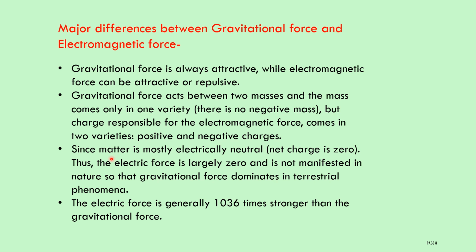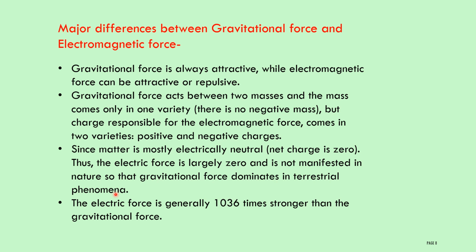Since matter is mostly electrically neutral, all the matter in the universe is electrically neutral. The net charge of matter is zero. Thus, the electric force is largely zero. Therefore, in the universe, electric charge is almost not manifested in nature, so the gravitational force dominates in terrestrial phenomena. Compared to the electromagnetic force, gravitational force exists more in nature.